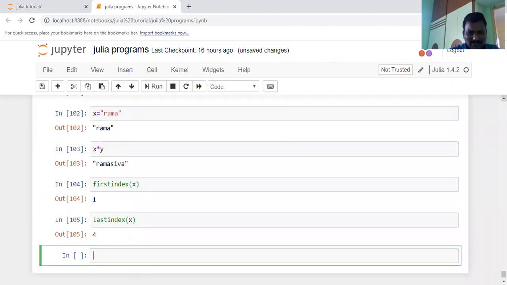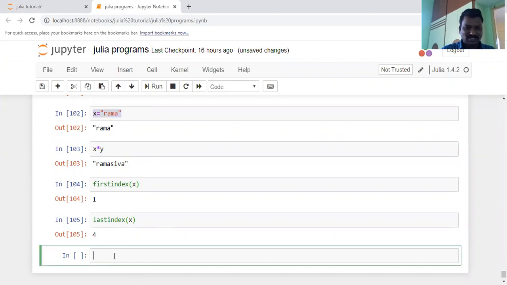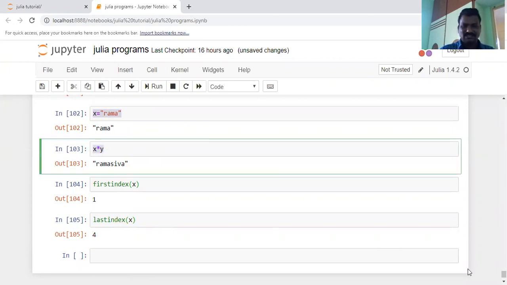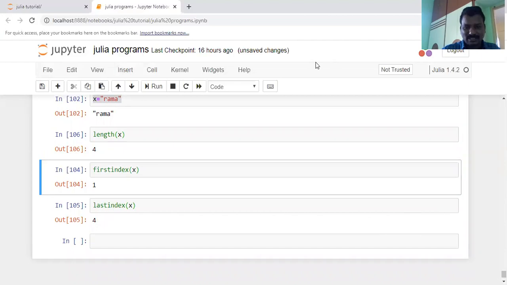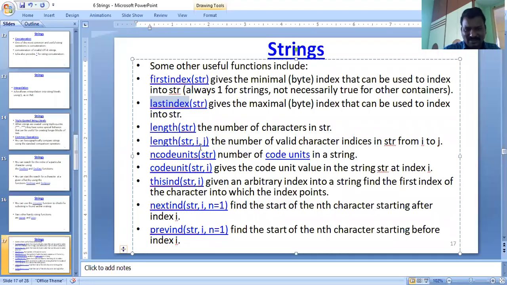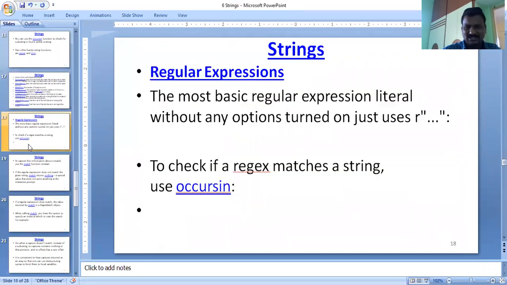Why? Because Rama is a string. For Rama, the last index value is 4, calculated from 1 to n. And then you may calculate the length of the string. I want to get the length of x. The length function is there. By using the length function, you will calculate the length of the string, which is 4. Similarly, you will do the length of str n. These are all different string functions. You will apply all these string functions. That is the exercise here.